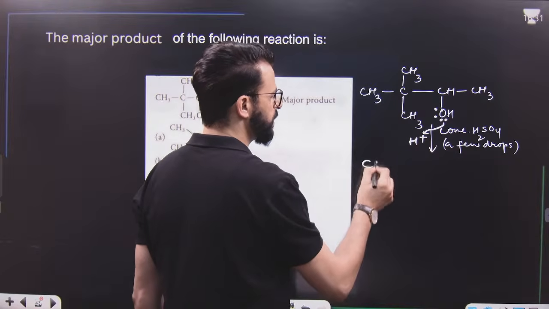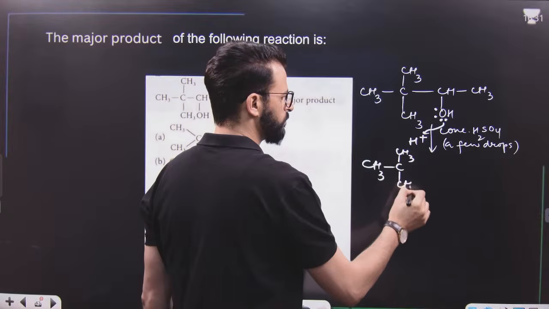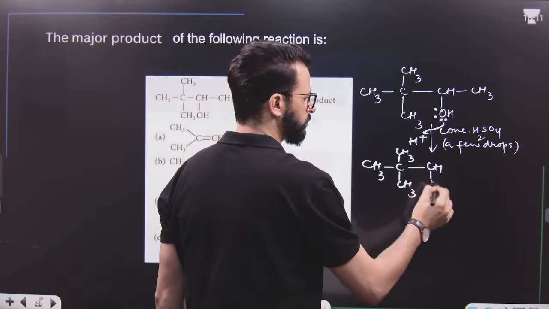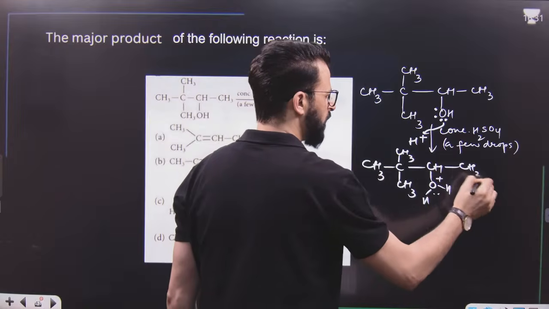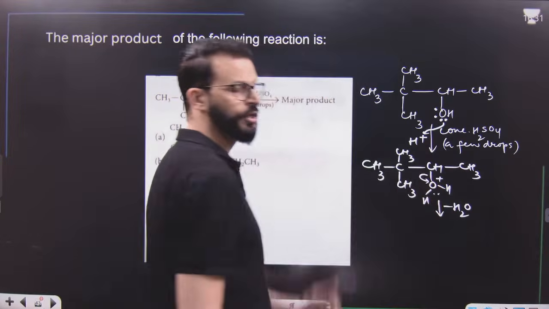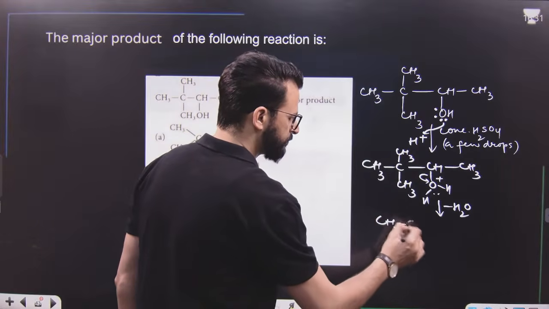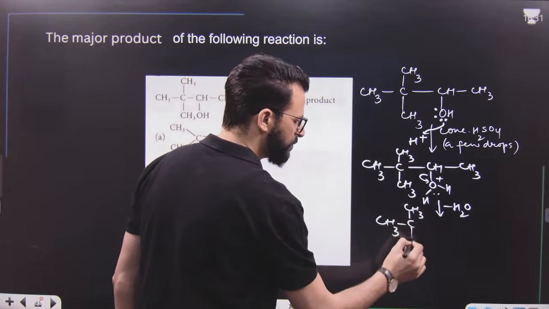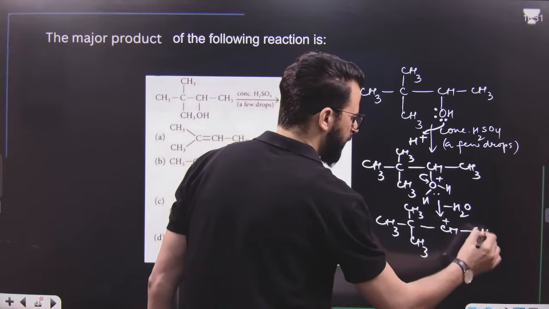So first it is protonation. It becomes a good leaving group first. After that, it will lose a water molecule. When it loses a water molecule, it forms a carbocation like this.